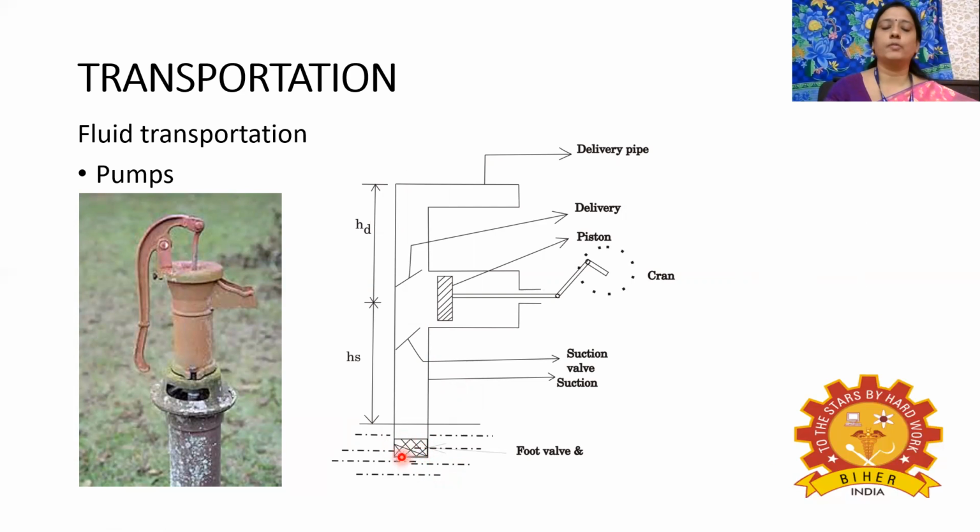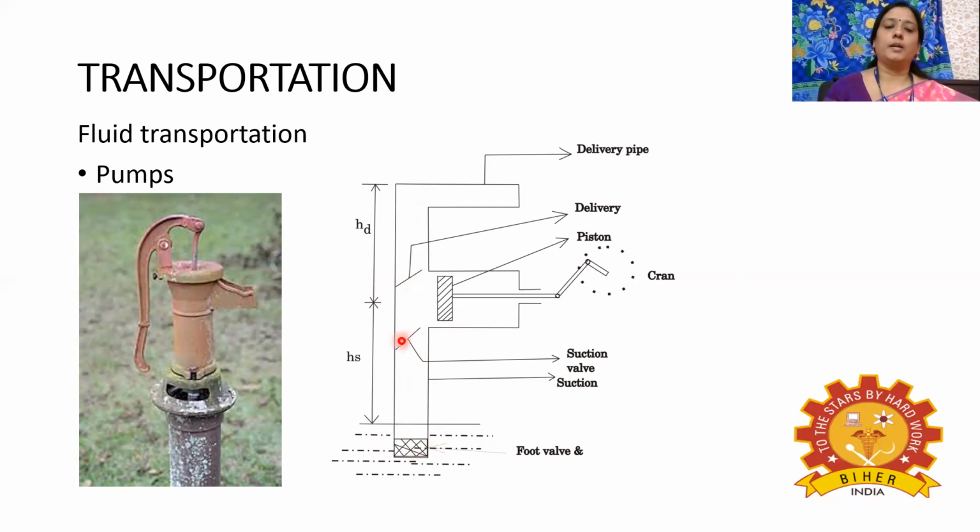The main purpose of this strainer is that it will not allow any foreign particle into the suction pipe, because if it enters the suction pipe, it may block it. To avoid this, the strainer is present at the foot valve. And this is the delivery pipe. Here we have two valves which are non-return valves. Non-return valve means it will open at only one side. It won't open at the other side. So here this will open at the upper side. It won't go to the downside.